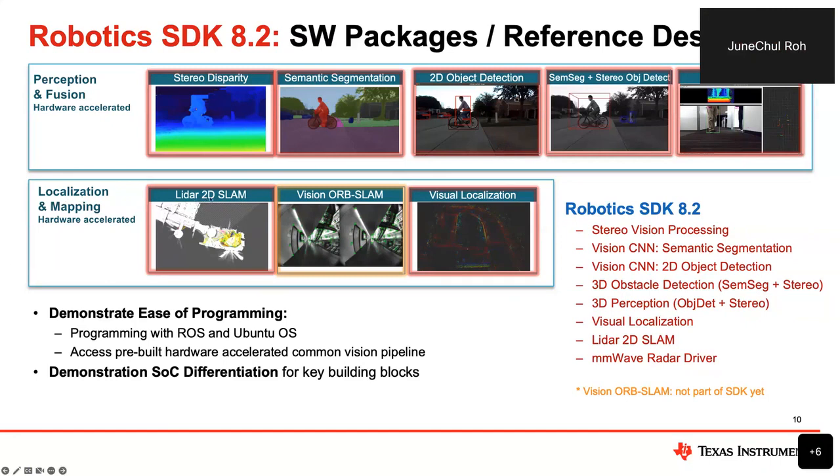For example, the LiDAR-based 2D SLAM, which is open source. To give an example, most of the open source ROS packages can apply running on TDA4. And we have some optimized ORB SLAM, but it's not part of the SDK yet because of a licensing issue. And also we have the visual localization demo, which is all available in Robotics SDK 8.2. It's ready to evaluate.